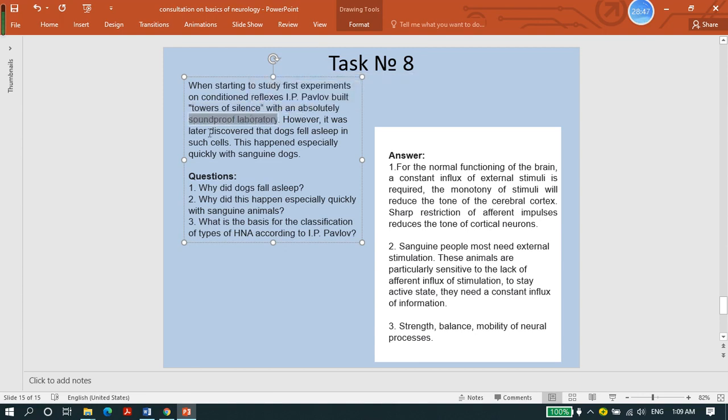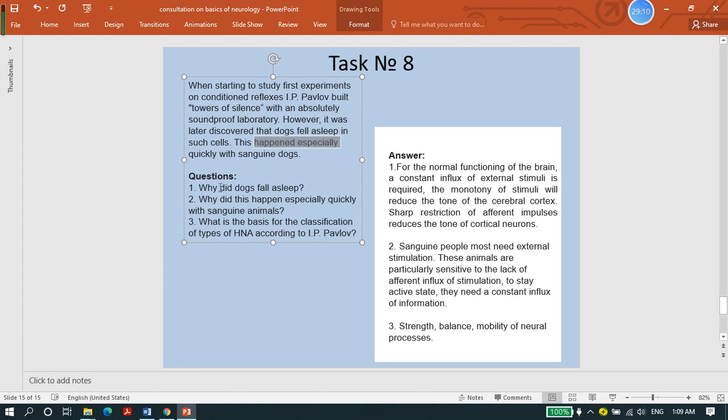However, it was later discovered that dogs in these cells fell asleep. They became sleepy, and this happened especially quickly with sanguine dogs.